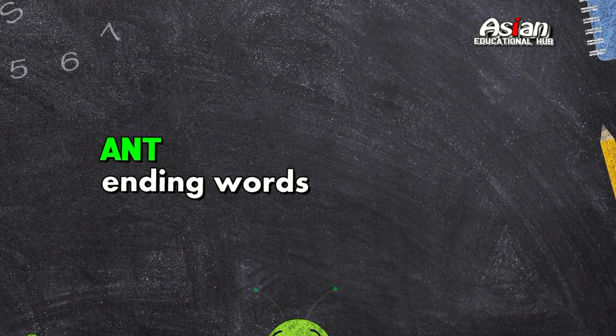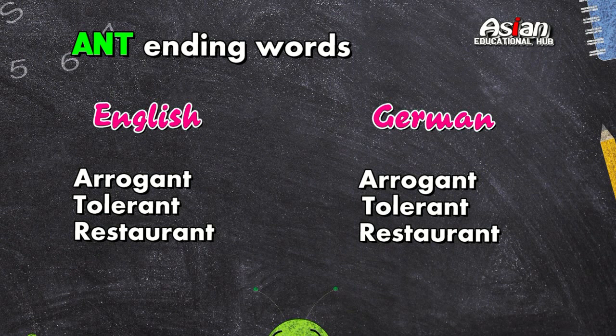Next one is ANT ending words. There is also no change. For example, arrogant, and it is arrogant in German. Tolerant, tolerant. Restaurant, restaurant. So there is no change in ANT ending words.